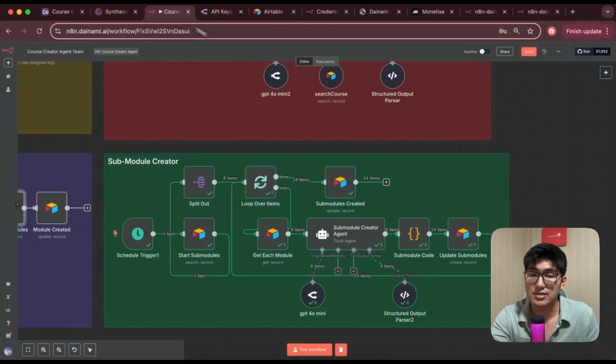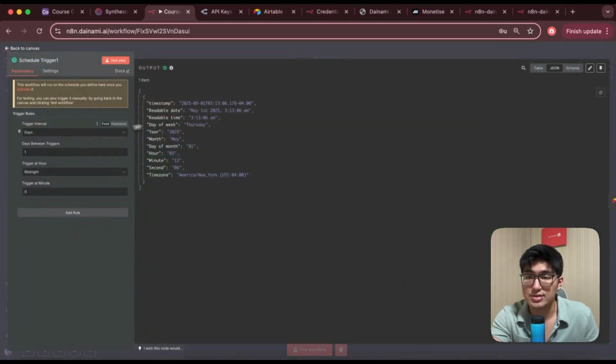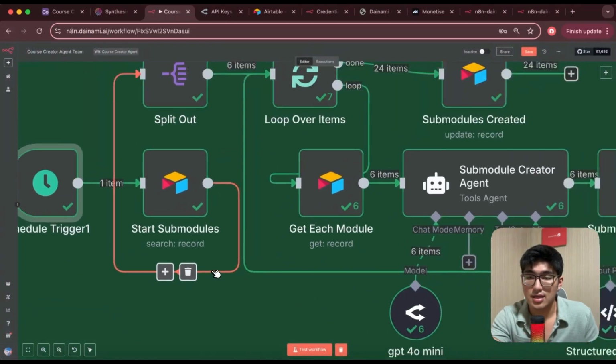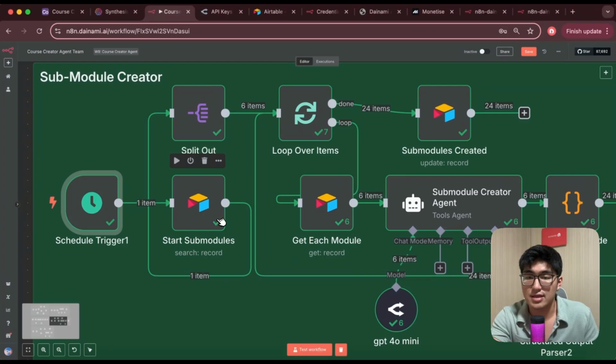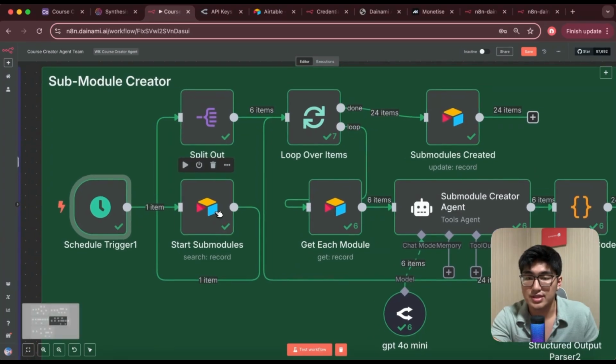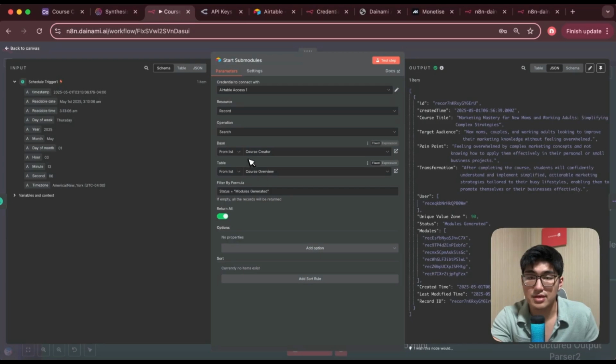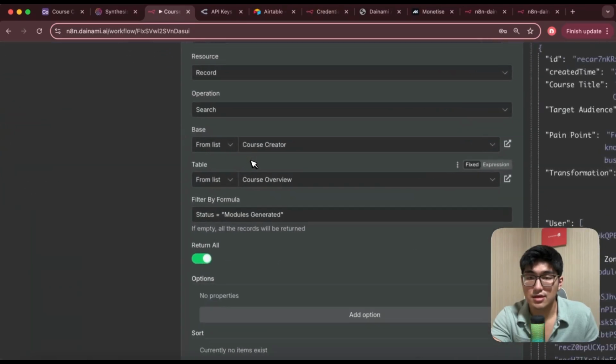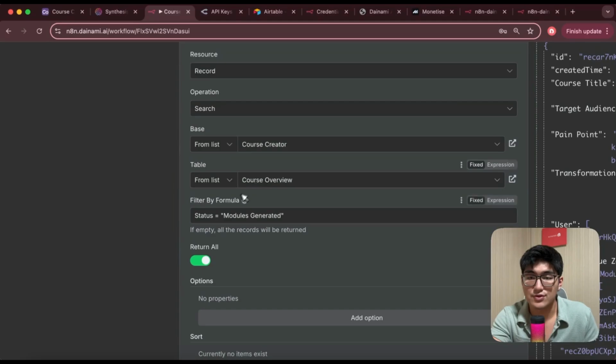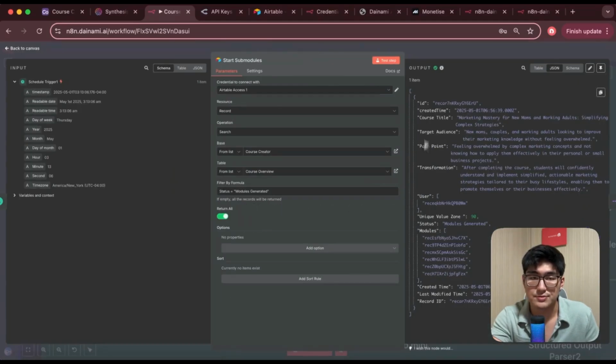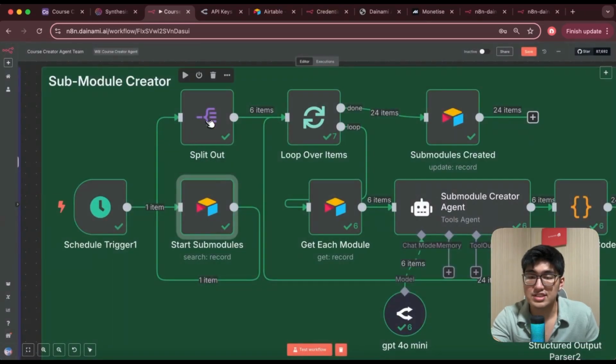Let's go into n8n again. Once again, we start off with a schedule trigger node, and you can once again set the time that you want to schedule this trigger. And then once that's done, you're going to have an Airtable node, a search record. Same thing here. We want to start by searching the course creator base, course overview. Status this time is set to modules generated, and return all. And then we want to split out this time.